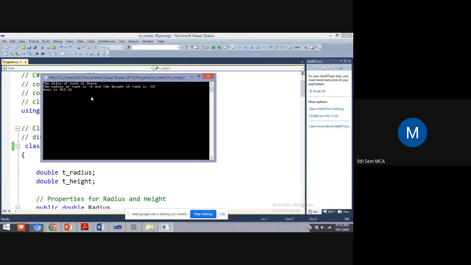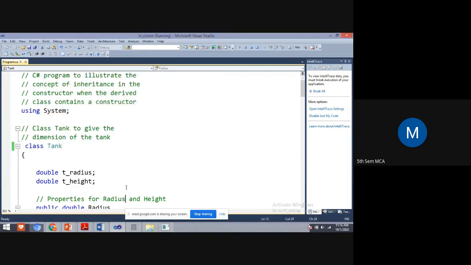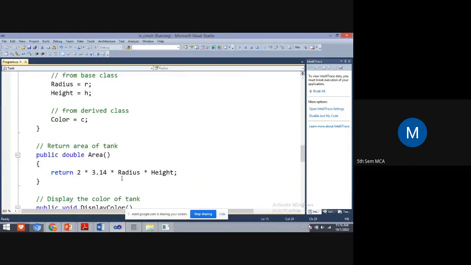Yes, students, here we are finding the area of a tank. What is the formula to find the area of a tank? 2 into pi into radius into height. So using this formula, we are calculating the area.